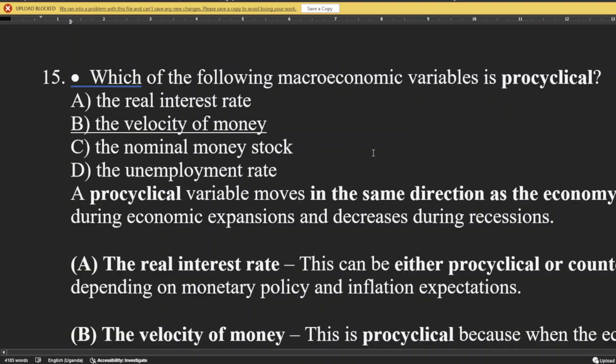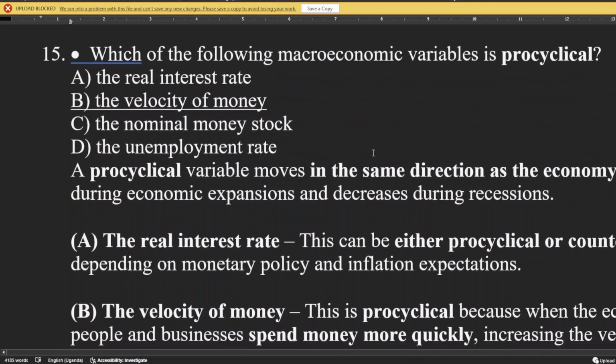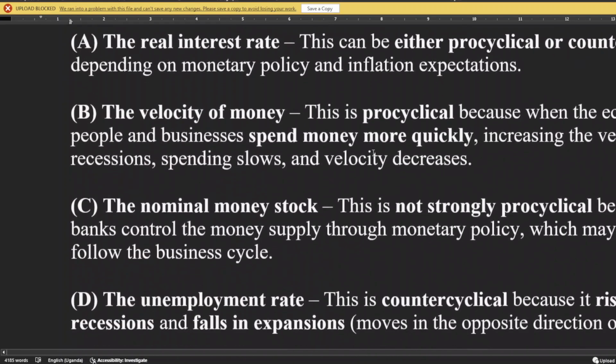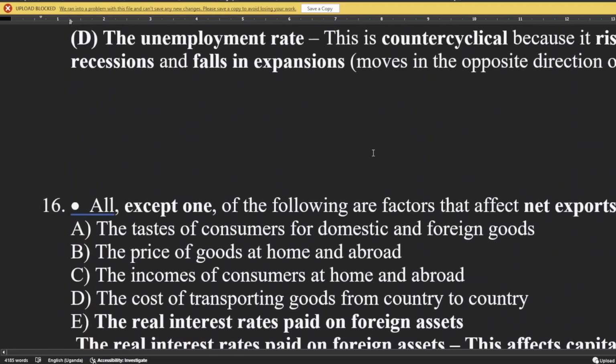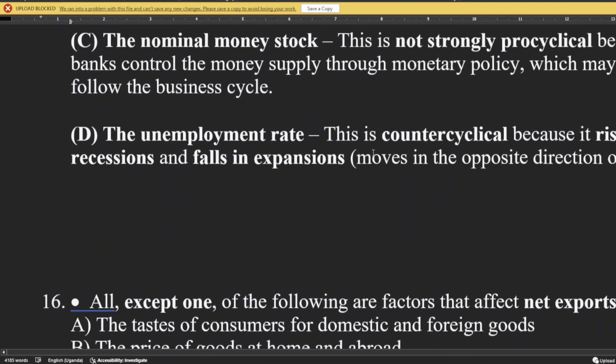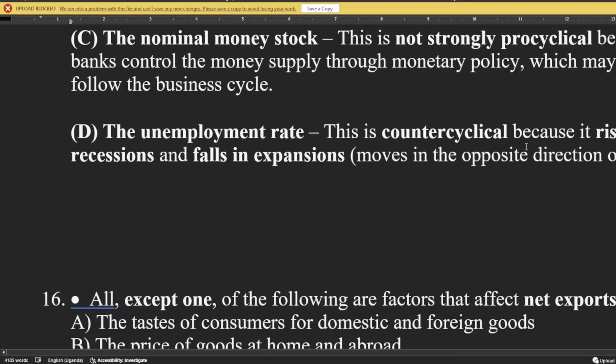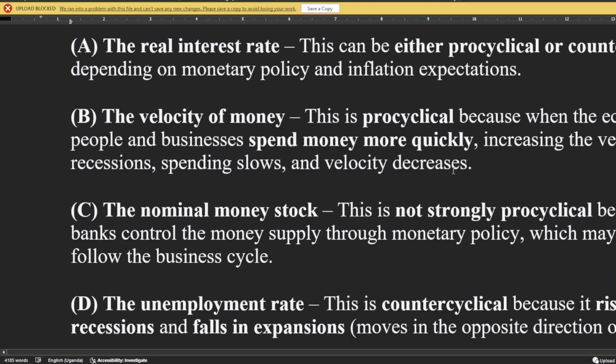Pro-cyclical, we'll come to other examples in the other videos. I was trying to explain where the others fall. Unemployment is counter-cyclical because it rises in recessions and falls during expansion. Counter-cyclical means they move in opposite directions.